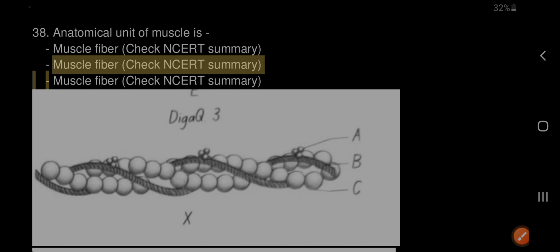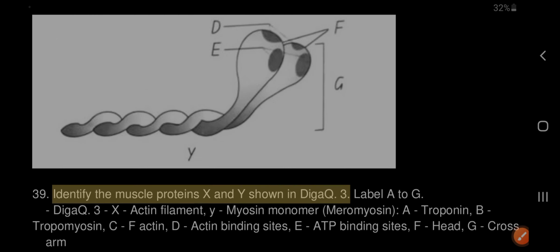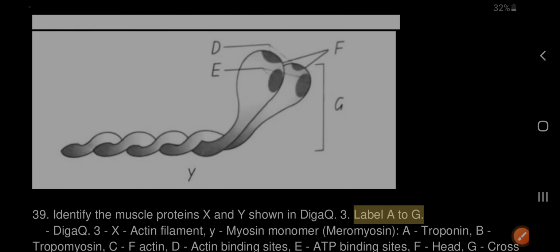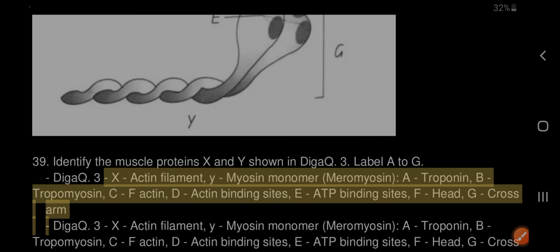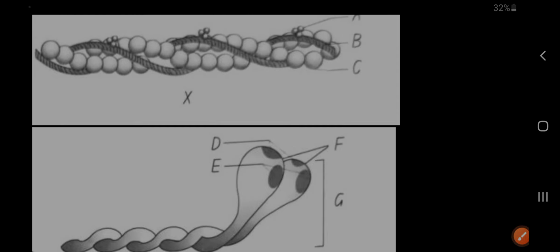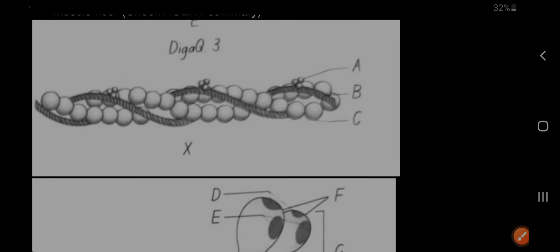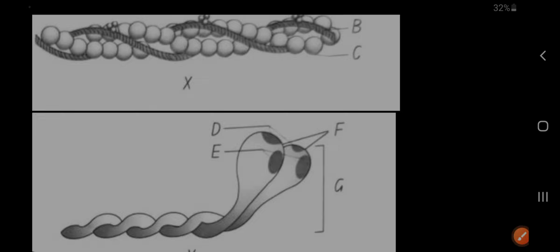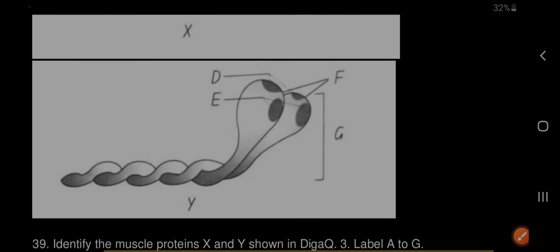39. Identify the muscle proteins X and Y shown in the diagram, and label A to G. X: actin filament. Y: myosin monomer, meromyosin. A: troponin. B: tropomyosin. C: F-actin. D: actin binding sites. E: ATP binding sites. F: head. G: cross arm.